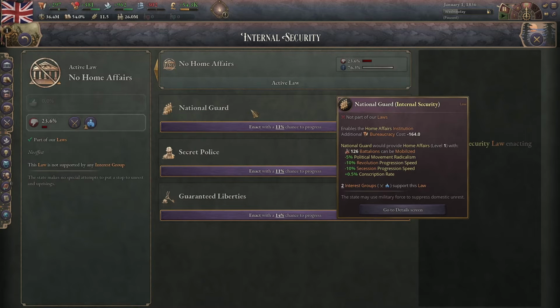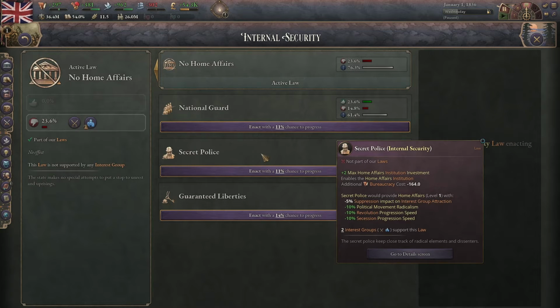National Guard increases your conscription rate by 0.5 every time you upgrade the institution, decreases your revolution progress speed, decreases your secession's progress speed, and reduces your political movement radicalism by a little bit. Like I said, it can be upgraded up to 5 times, and each time it adds minus 5%, so up to minus 25% political movement radicalism.